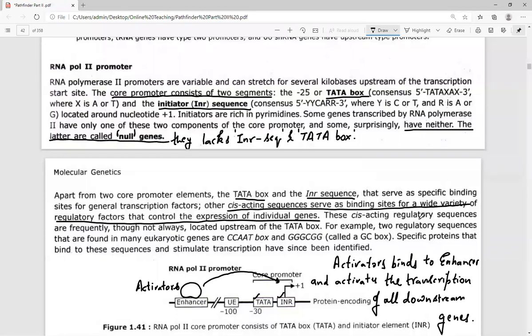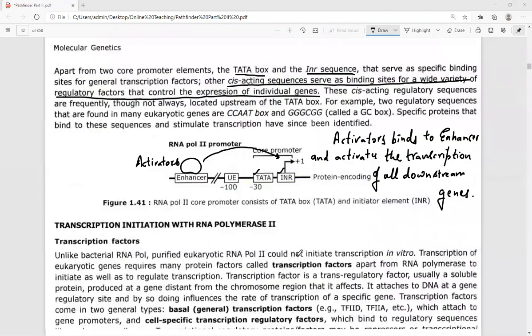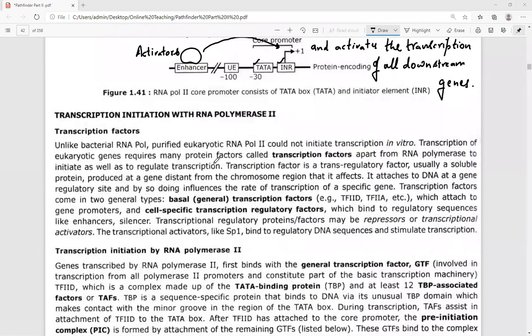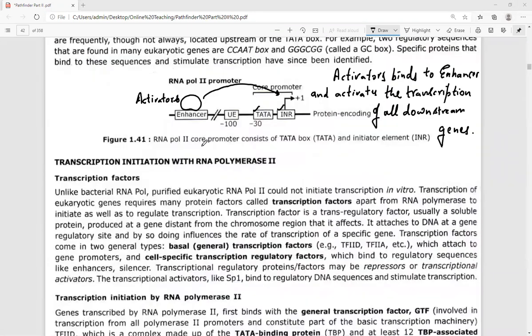So there are certain conserved sequences which might be present previously to the TATA box, known as the upstream control elements, or they can be present after the TATA box, known as the downstream control elements. So those are the two different types of control elements that might be present here in the case of RNA polymerase II promoters.